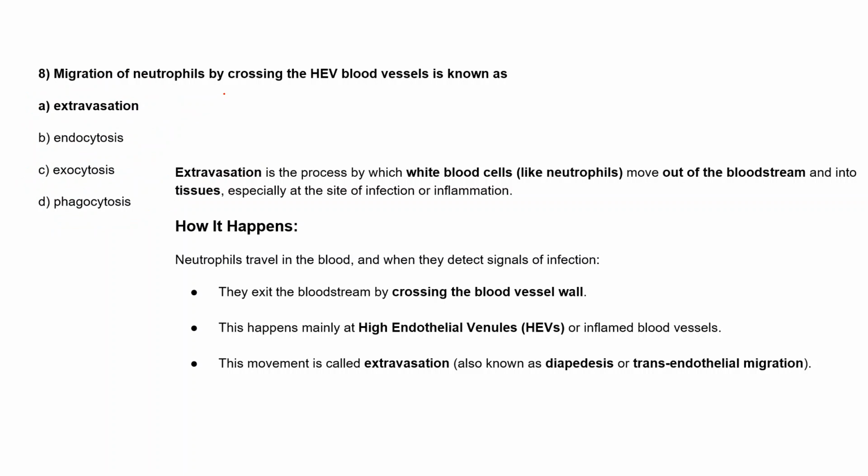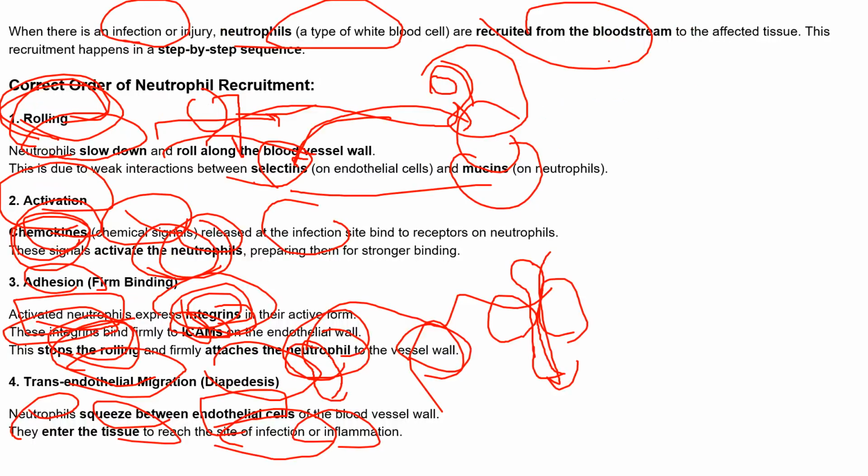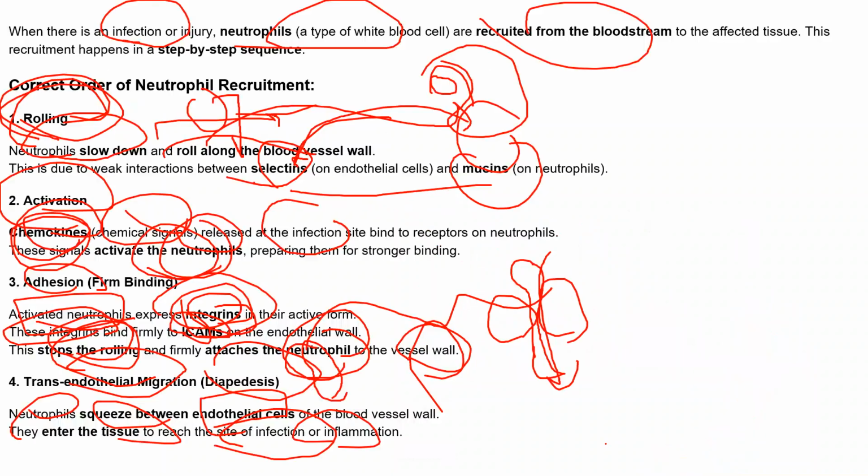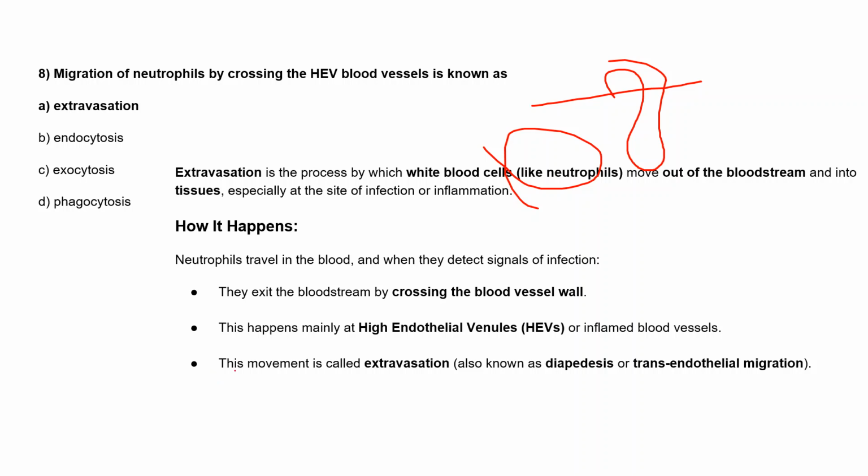So you people are right. Extravasation is the right answer. And we know that extravasation is the process by which the neutrophil moves out of the bloodstream and reaches the infection site, as we mentioned earlier. So this is the extravasation step. Here the neutrophil will move out from between two endothelial cells and reach the site of infection. So we call this process extravasation.